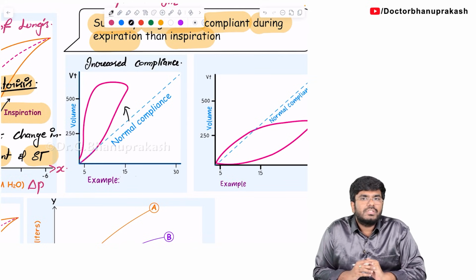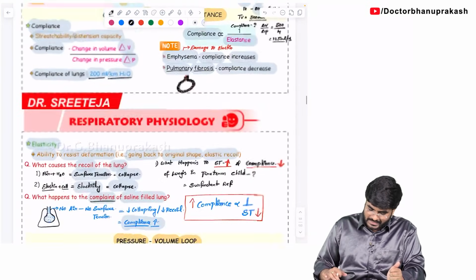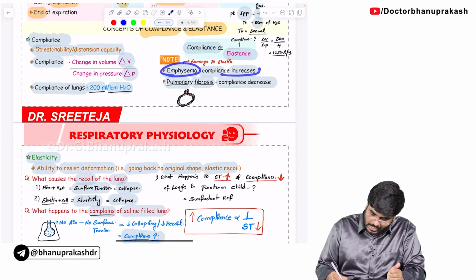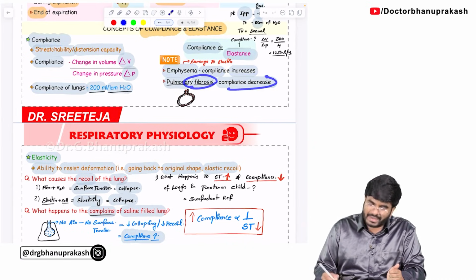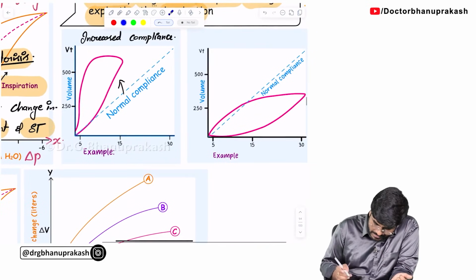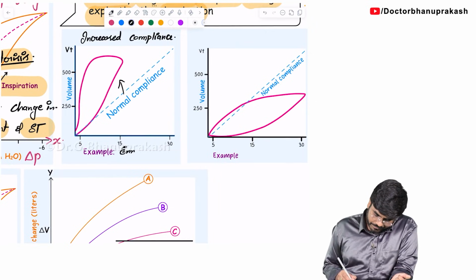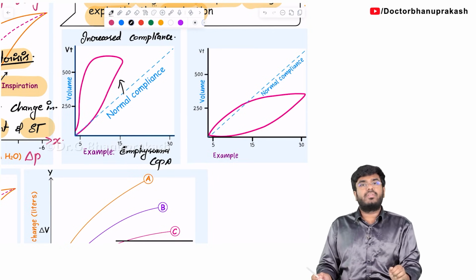Now tell me, in which condition does the lung compliance increase? Which lungs are more compliant? Have I already taught you previously? Emphysematous lungs are more compliant and fibrotic lungs are less compliant. So right here, this patient is suffering from which condition? Emphysema. They will use the word COPD, chronic obstructive pulmonary disease, for example emphysema.